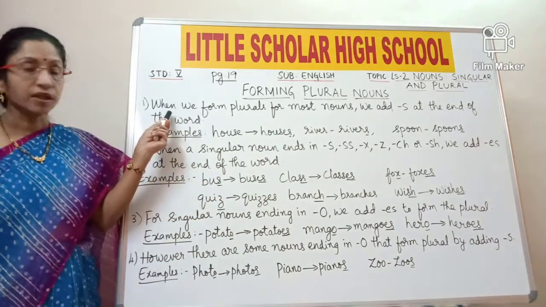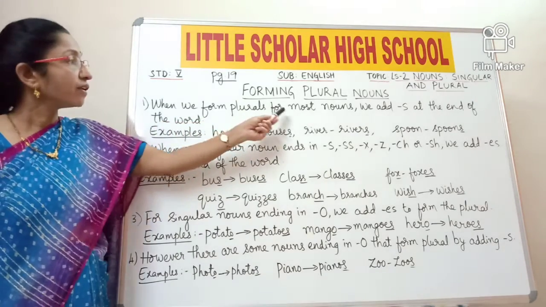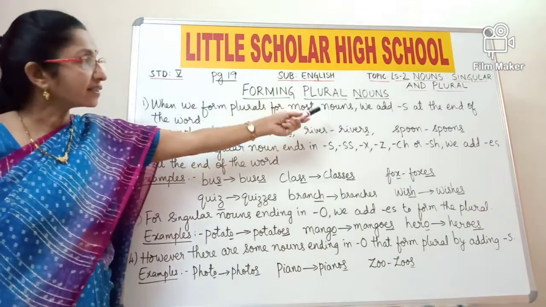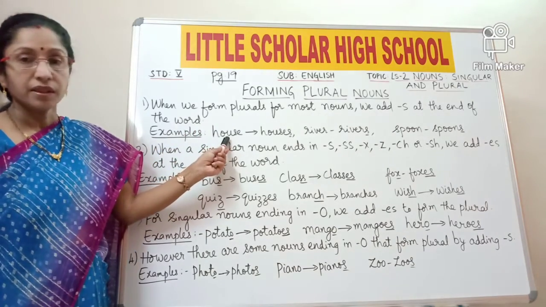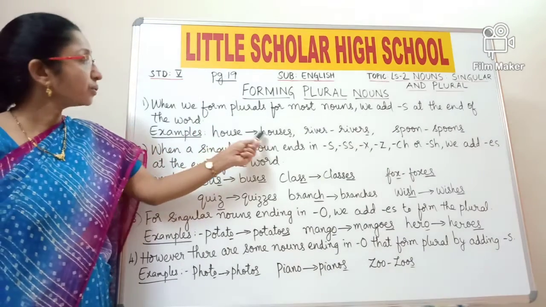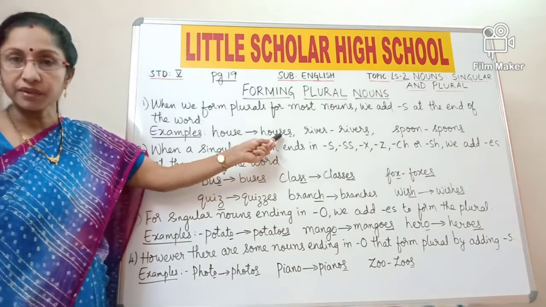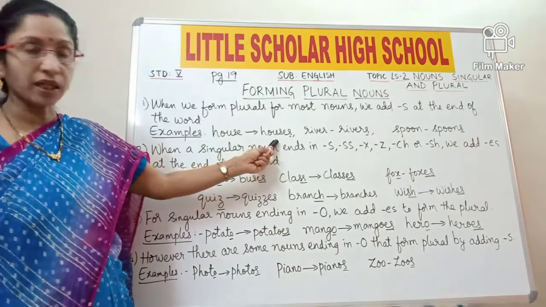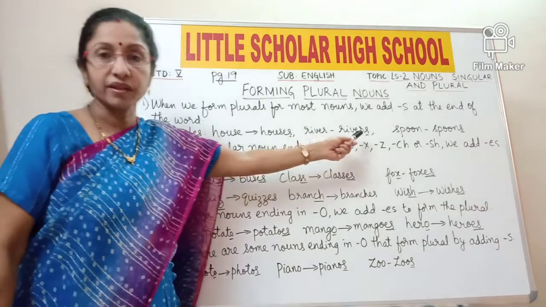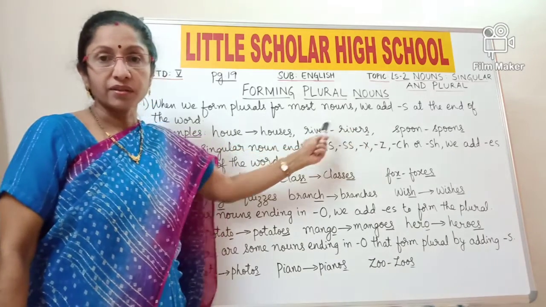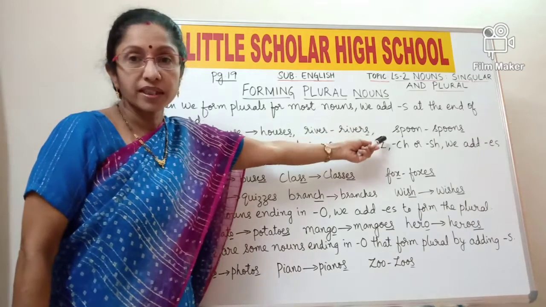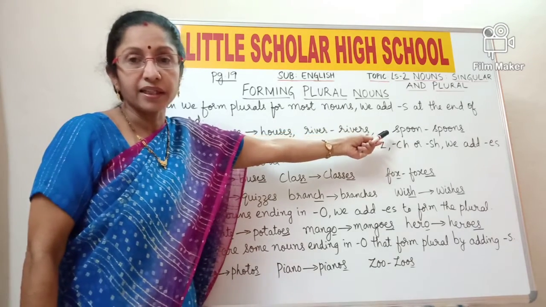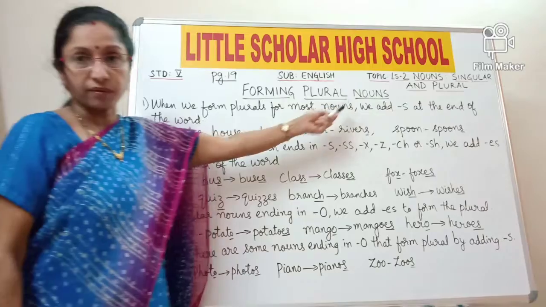Now look at the first rule. When we form plurals, for most nouns we add s at the end of the word. For example, house. House is a singular noun. Just you add s at the end of house, it becomes houses. So houses is plural noun. River becomes rivers by just adding s. So river is singular and rivers is plural. Spoon. Spoon is singular. Just add s to that and it becomes spoons, which is plural noun.